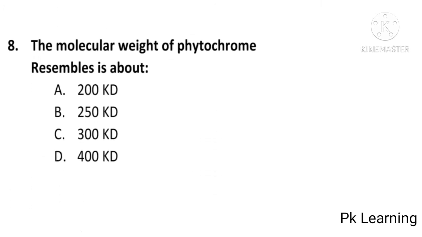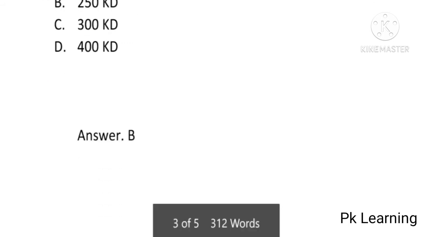The molecular weight of phytochrome monomer is about 200 kD, 250 kD, 300 kD, or 400 kD? And the answer is B, 250 kD. The molecular weight of phytochrome monomer is about 250 kD. B is the correct option. And next question is